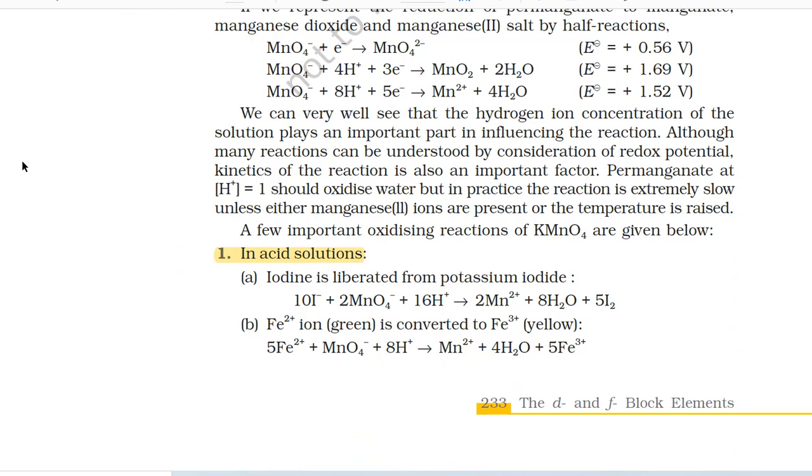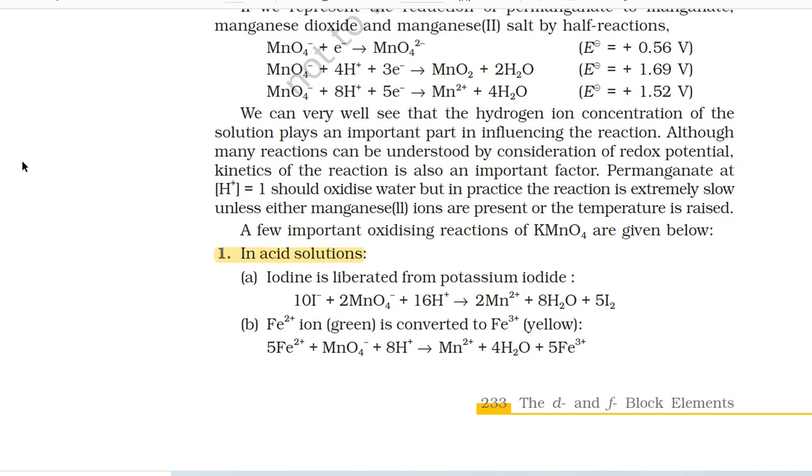We can very well see that the hydrogen ion concentration of the solution plays an important part in influencing the reaction. Although many reactions can be understood by consideration of redox potential, kinetics of the reaction is also an important factor. Permanganate at H+ = 1 should oxidize water, but in practice the reaction is extremely slow unless either manganese(II) ions are present or the temperature is raised.